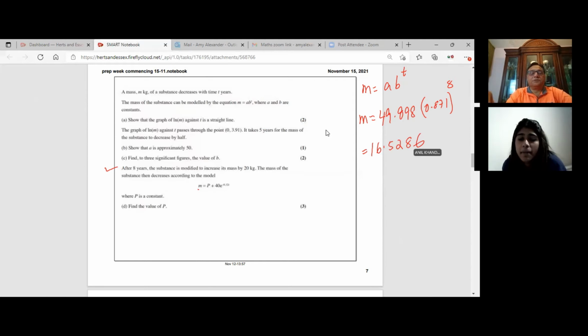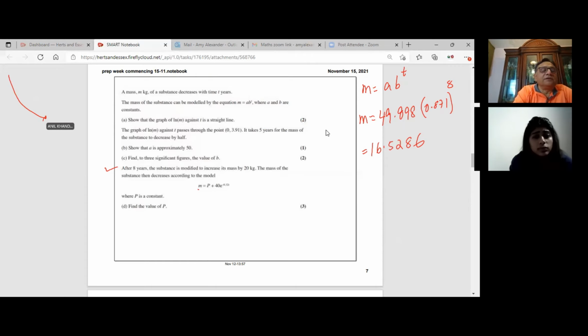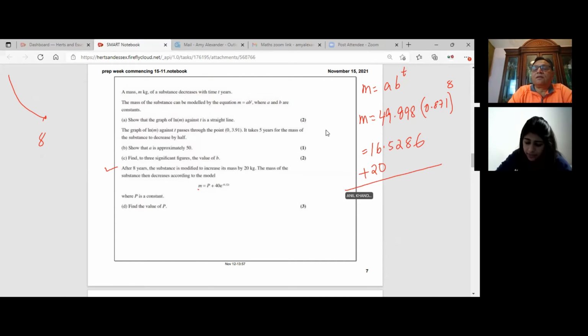Right. So that becomes the mass after 8 years when it was decaying, right? So the mass was decaying, it came to this level. Now it says this is after 8 years, the substance is modified to increase its mass by 20 kg. So after 8 years, we added 20 kg to this. So it becomes 36.5286, correct? The mass of the substance then decreases by this formula, right?